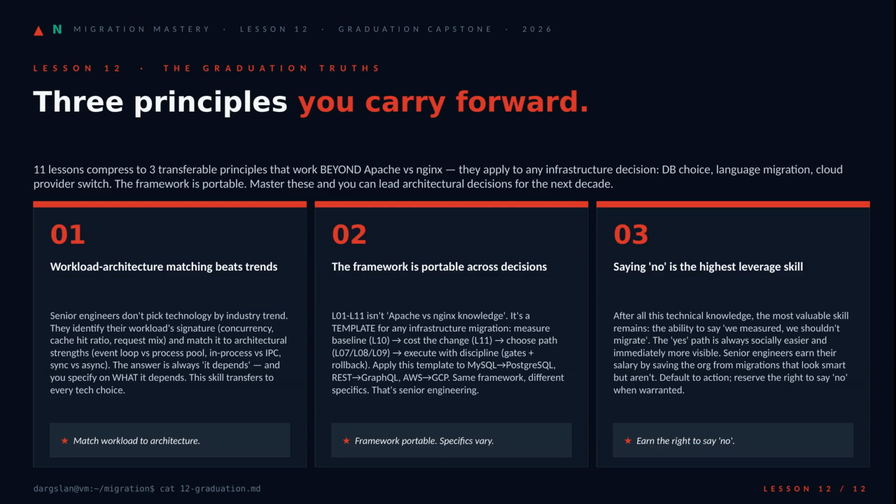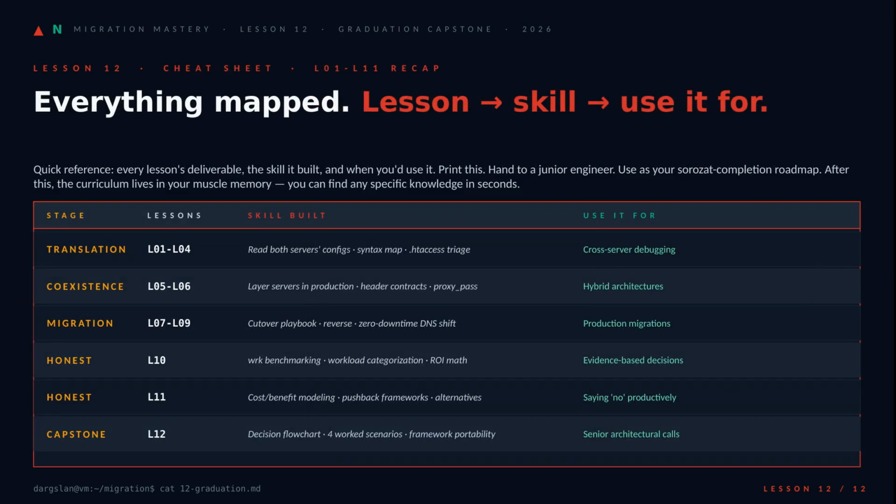different specifics, and third, the one that pays your salary, earn the right to say no. Saying yes is always easier. Saying no with evidence is senior engineering. And to make that discipline portable, here's the whole curriculum on one page.